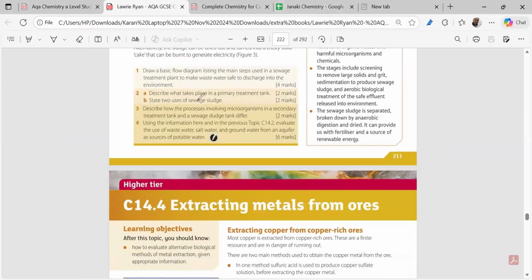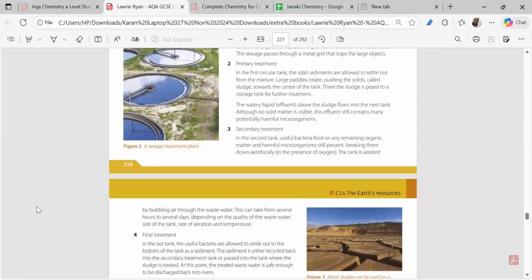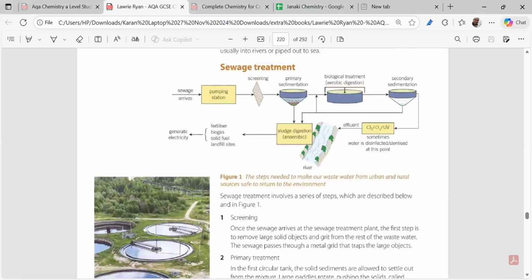Now coming to the question part. Describe what takes place in the primary treatment tank. State two uses of the sewage sludge. See, what takes place in the primary treatment tank? In the primary treatment tank, see the question: what happens in the primary treatment tank?